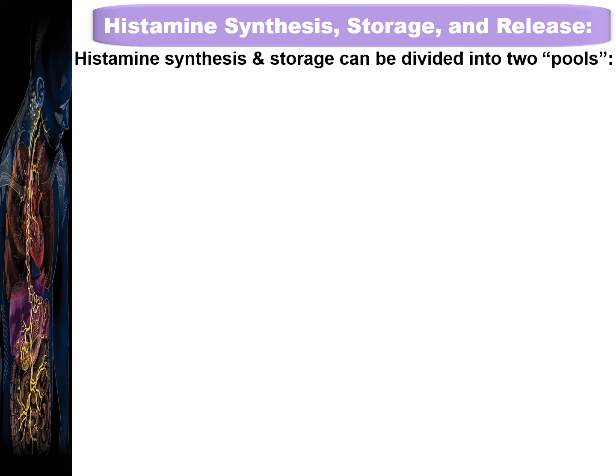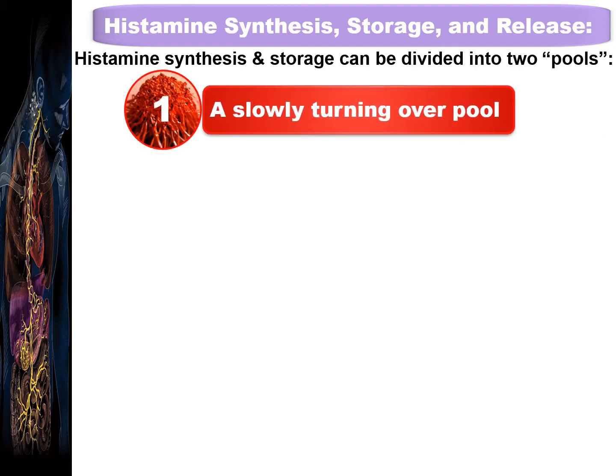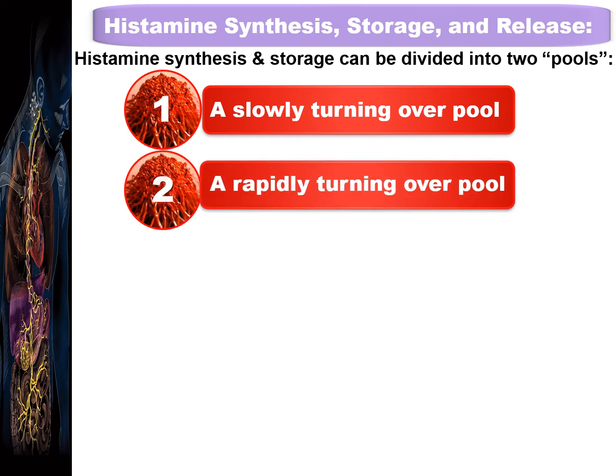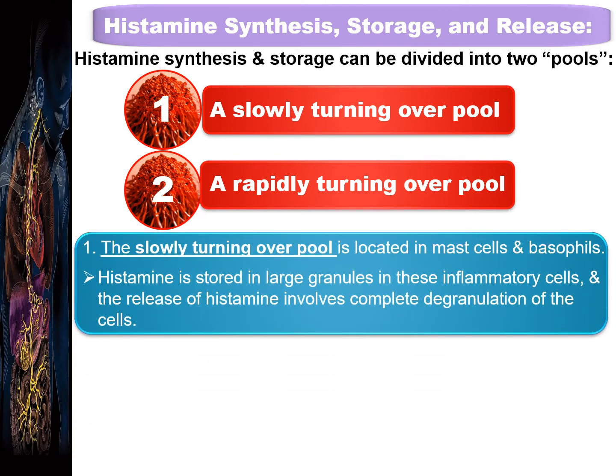Then the histamine synthesis and storage can be divided into two pools. Number 1, a slowly turning over pool. Number 2, a rapidly turning over pool. So let us discuss both of the pools one by one. Number 1, the slowly turning over pool. It is mainly located in mast cells and basophils. Here, the histamine is stored in large granules in these inflammatory cells, and the release of histamine involves complete degranulation of these cells.